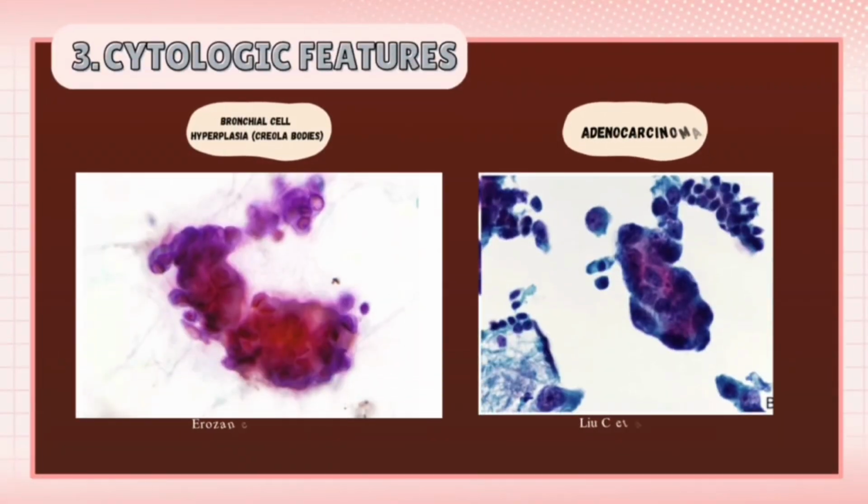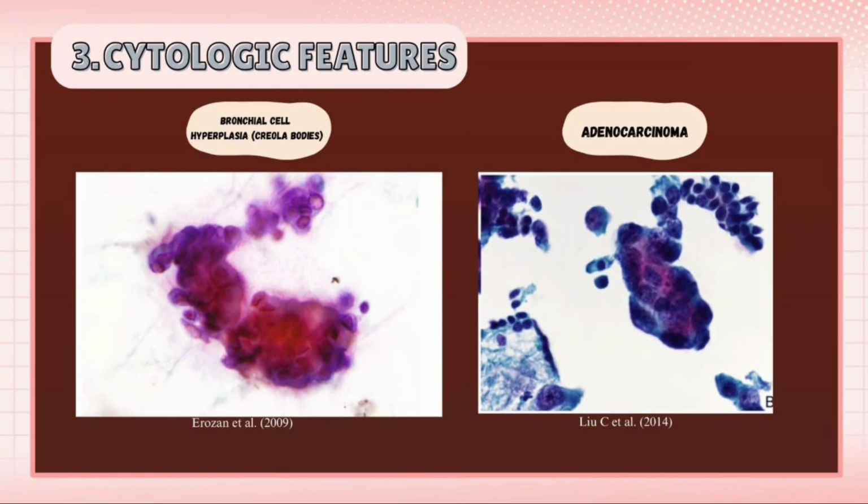Let's put it side by side. Look at these corolla bodies. It is a dense three-dimensional ball of cells that looks very much like the adenocarcinoma cluster next to it. Both show high cellularity. If you look closely at the high-power view, you will find cilia or terminal bars. These structures are the gold standard for benignancy.